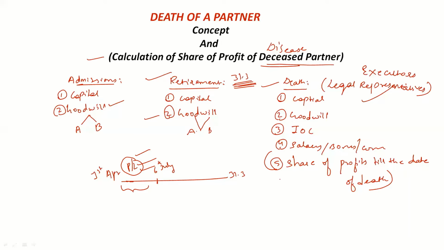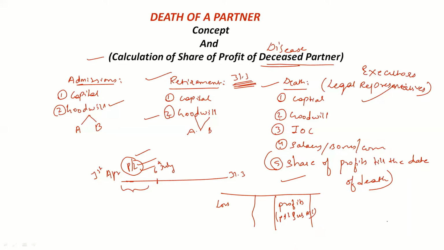Clear? Now this profit or loss should be transferred to the deceased partner's capital account. We already know that when we prepare the capital accounts, if there are profits, we record them on the credit side, and if there are losses, we record them on the debit side. Now this profit should also be recorded on the debit side of the deceased partner's capital account, but in the name of P&L suspense account.